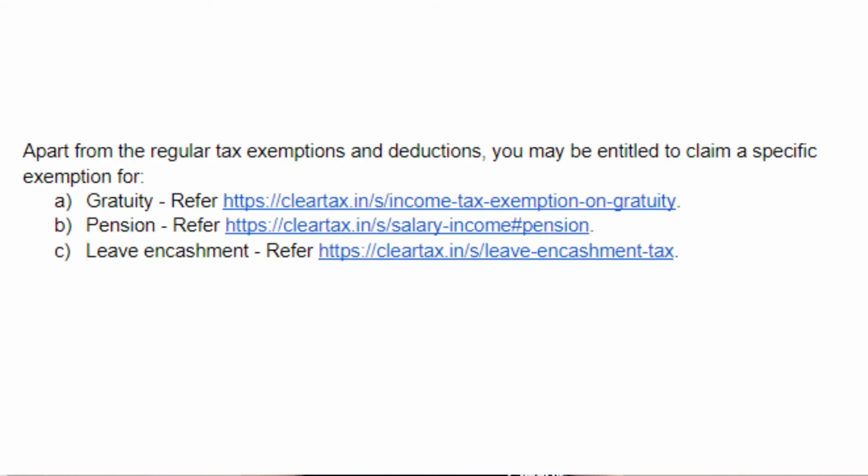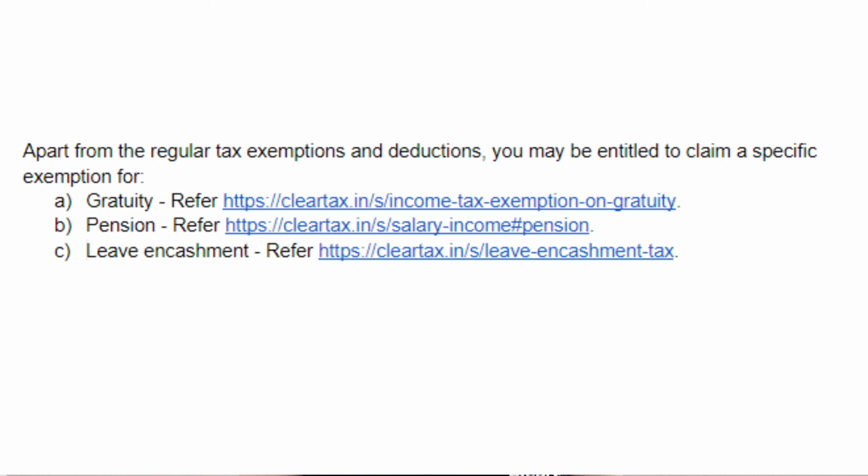Apart from the regular tax exemptions and tax deductions, you may be entitled to claim certain specific tax exemptions, such as gratuity. A gratuity amount is paid at the time of retirement or at the time of resignation or death of the employee. Refer to our page on gratuity tax exemption for more details. You can also be entitled to a tax exemption on pension. Pension is paid at the time of retirement. At the time of commutation of the pension, you get a tax exemption. Do refer to our page on salary income pension to know the details.